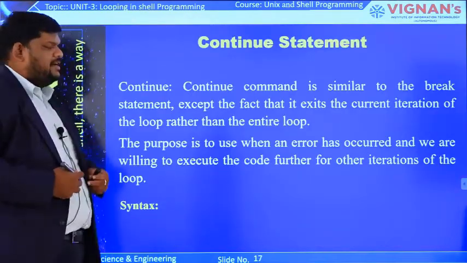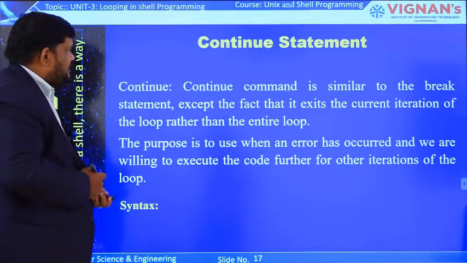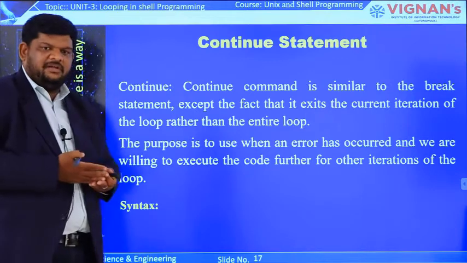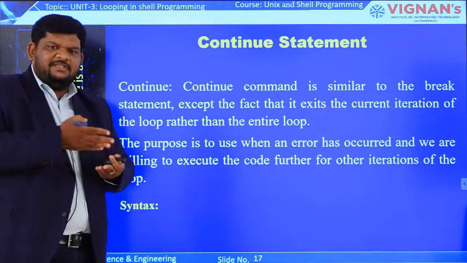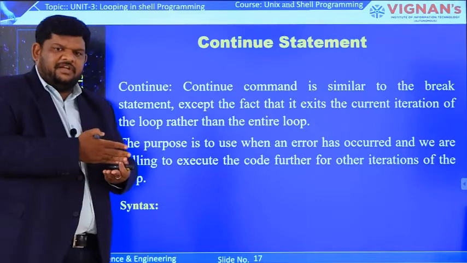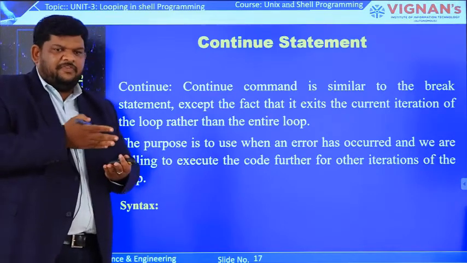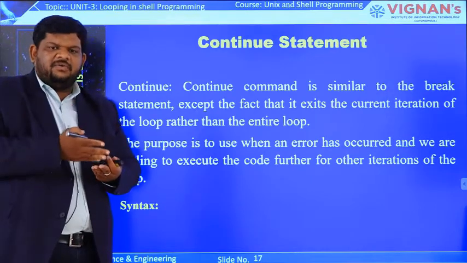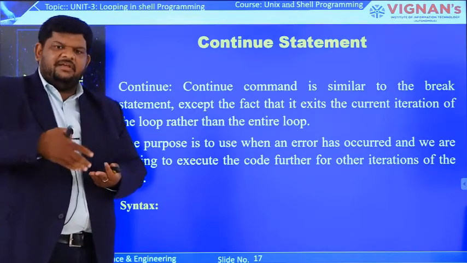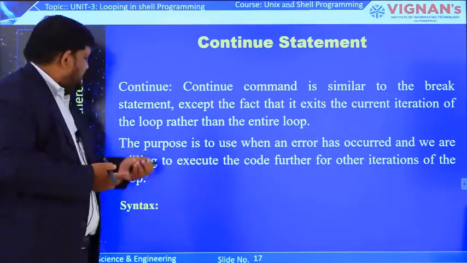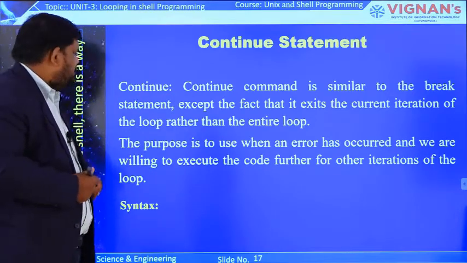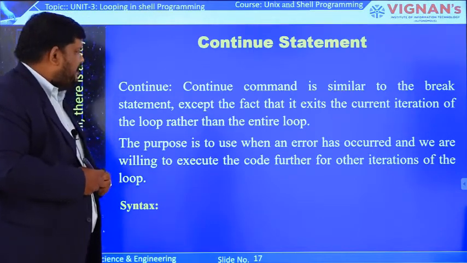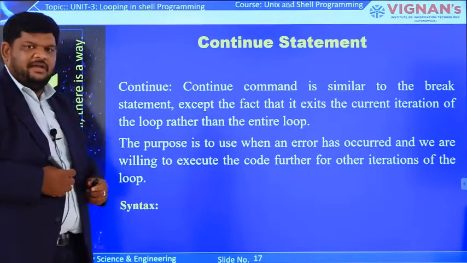The last one is the continue statement. The break statement will exit from the loop, while the continue statement will exit only the present iteration. That means, assume 10 iterations are there, and after the 5th iteration the continue statement executes. Only that iteration terminates, and after that the remaining iterations will execute as usual. The continue command is similar to the break statement, except that it exits the current iteration of the loop rather than the entire loop.